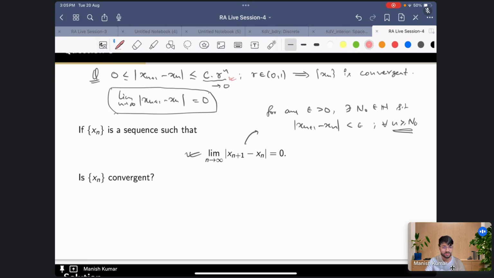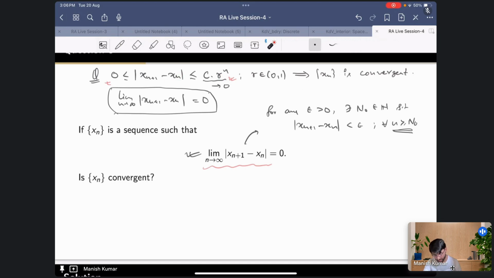You can say that the sequence x_n is convergent. But when you have just this condition, you cannot. So this is a general condition telling you that the limit is going to 0, and this is a particular situation where the limit is going to 0. If you have this particular situation, then obviously the result is true.